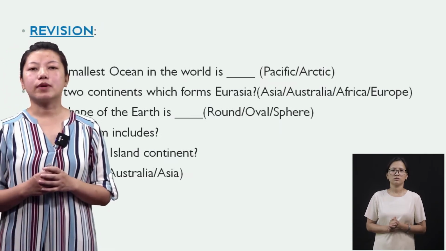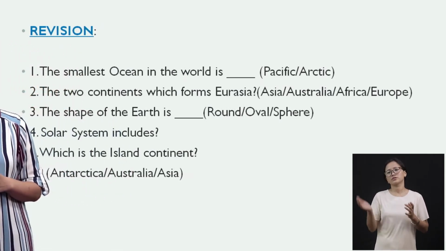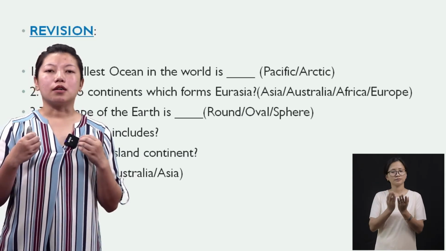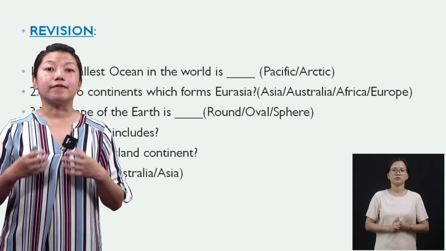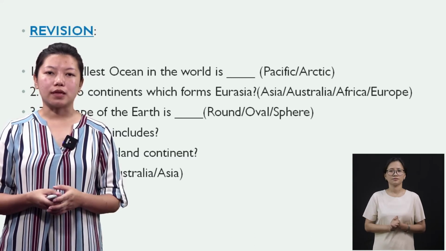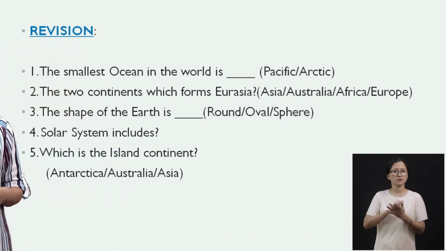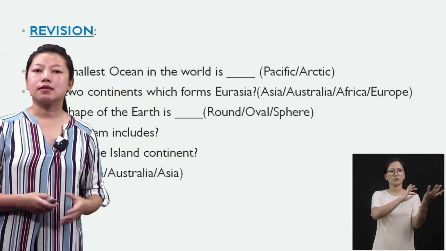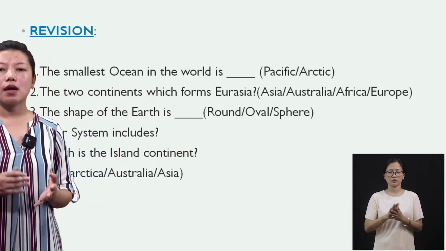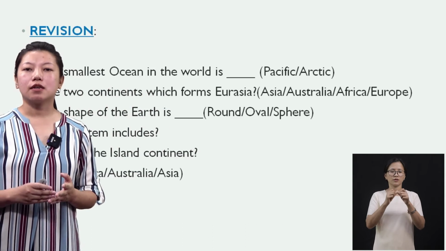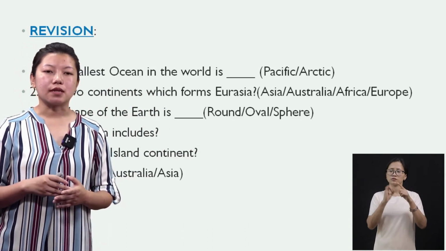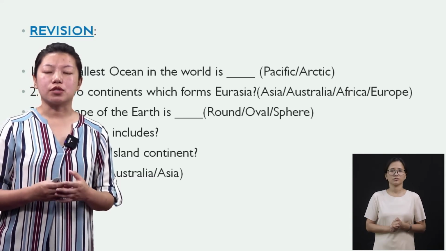All right, now we have come to the revision. Revision is very important because it helps us to revise once more whatever we have learned. Okay, number one, the smallest ocean in the world is, we have two options, Pacific and Arctic. The answer is Arctic, because Pacific is the largest ocean, not the smallest one.